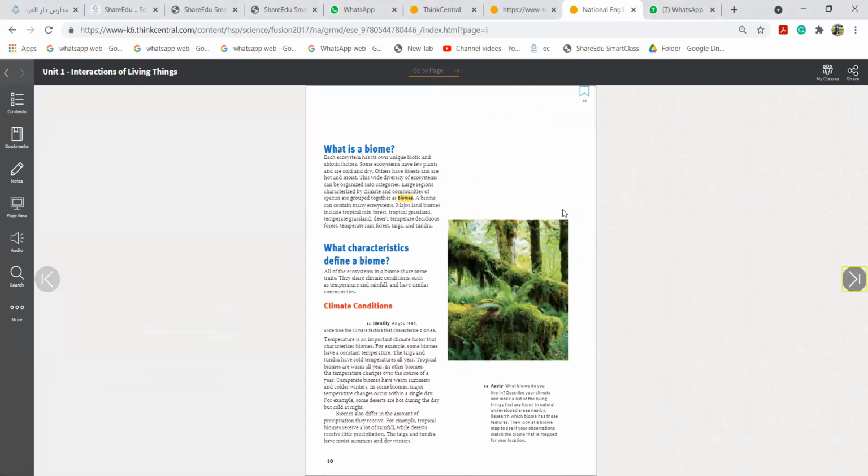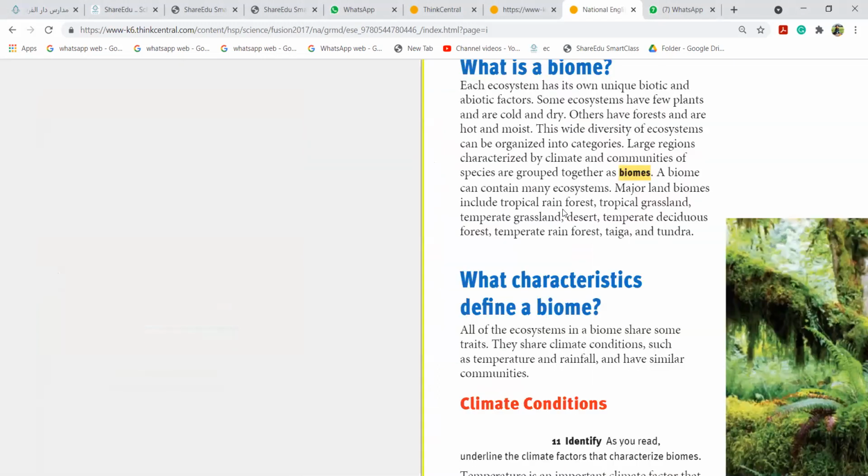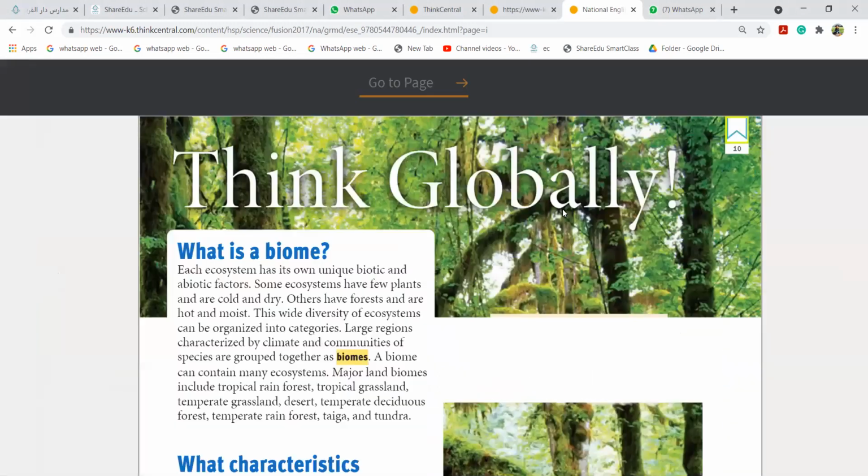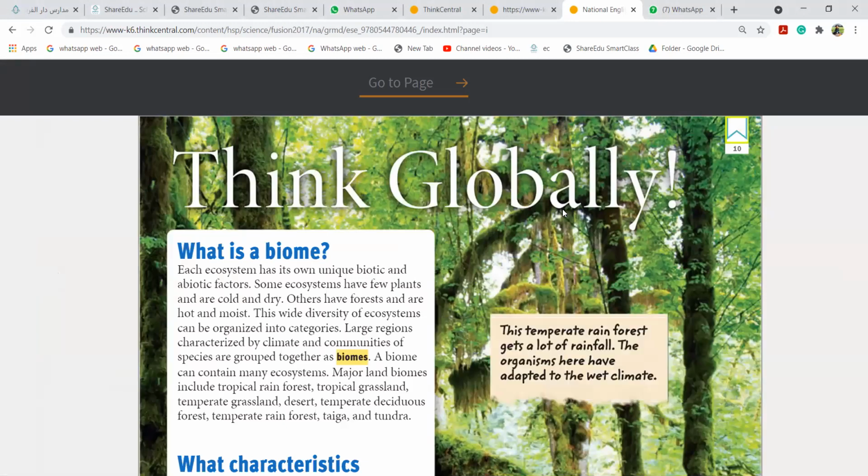So we studied community, population, biotic and abiotic. Niche. I told you niche is not the place they live, it's not habitat. Niche means their needs: what is the prey, what do they like to eat, where exactly they like to live, the competition. Now everyone has their own niche.